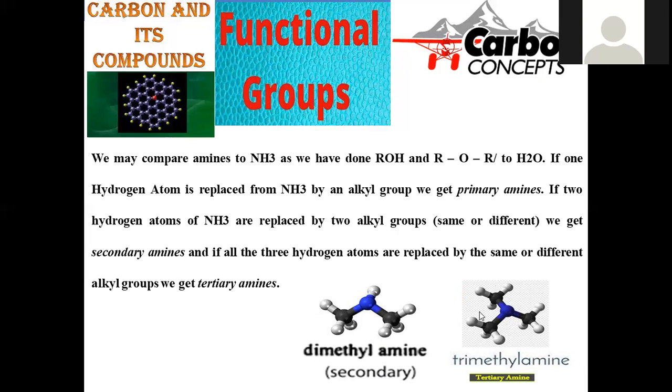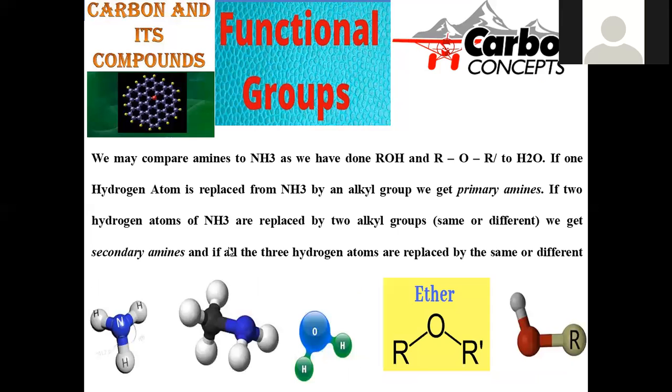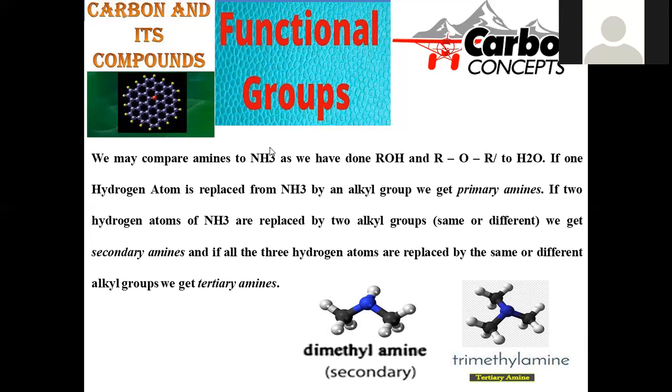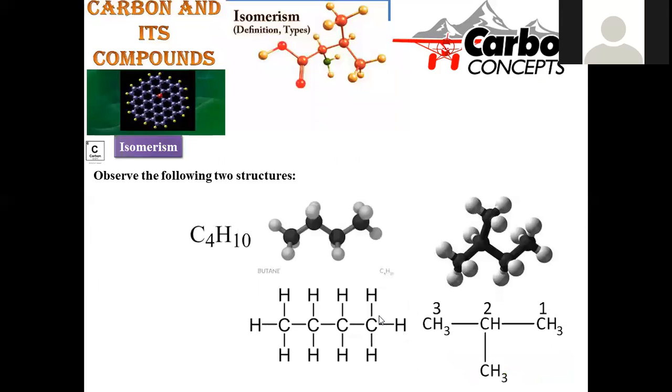If nitrogen is surrounded by 3 alkyl groups in its vicinity without any hydrogens, that is called trimethylamine, and you can designate this compound as a tertiary amine. In this manner, all these amines can be regarded as derivatives of ammonia, where hydrogens are replaced with alkyl groups. One hydrogen replaced is called primary, two hydrogens replaced is called secondary, and three hydrogens replaced with alkyl is called a tertiary amine, right? This is the simplest resemblance between ammonia and amine compounds.